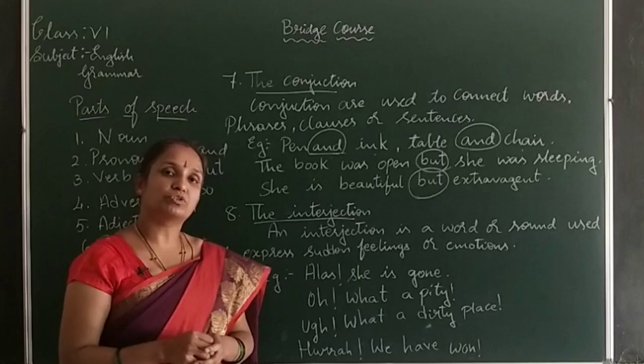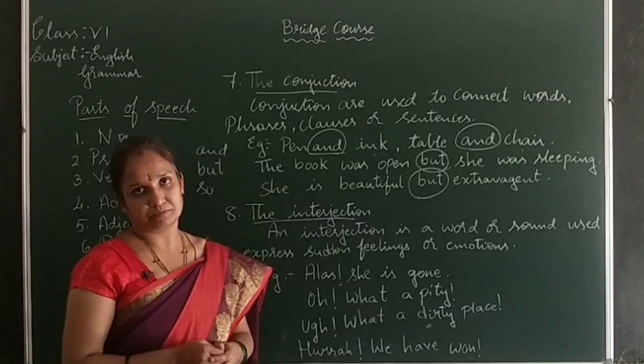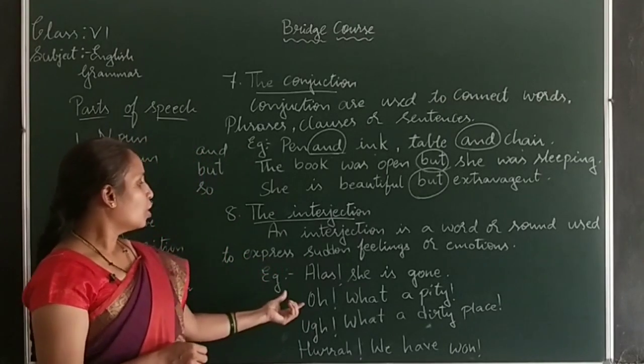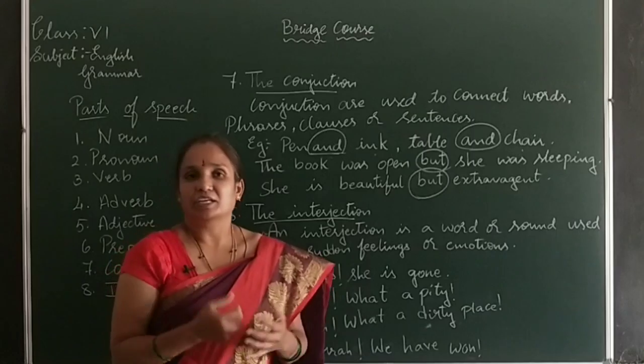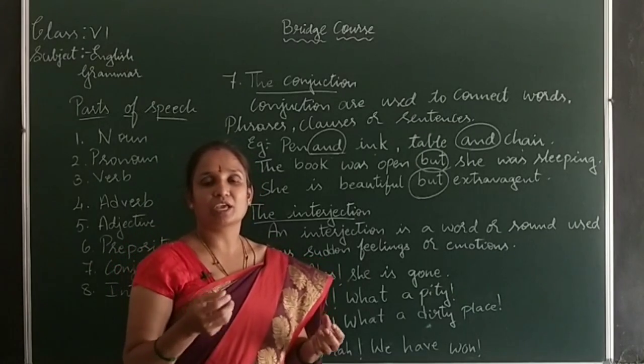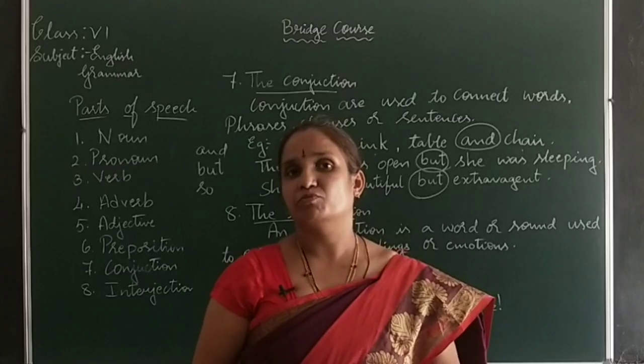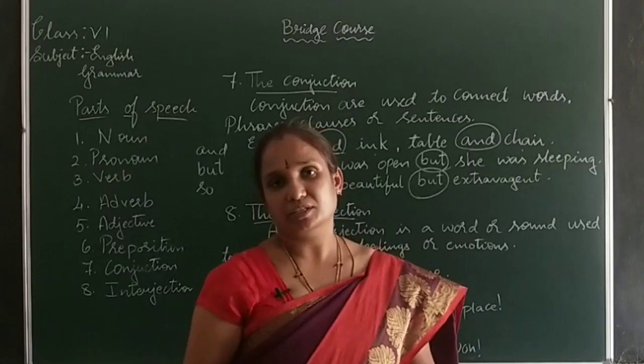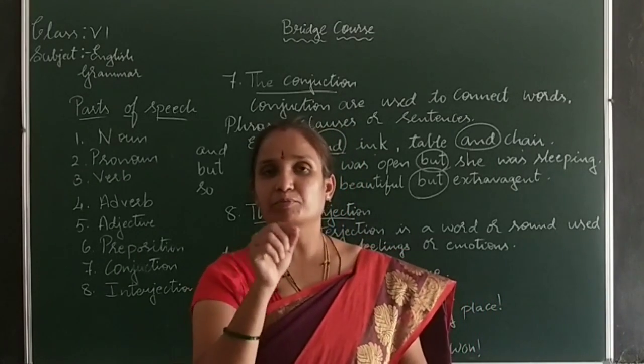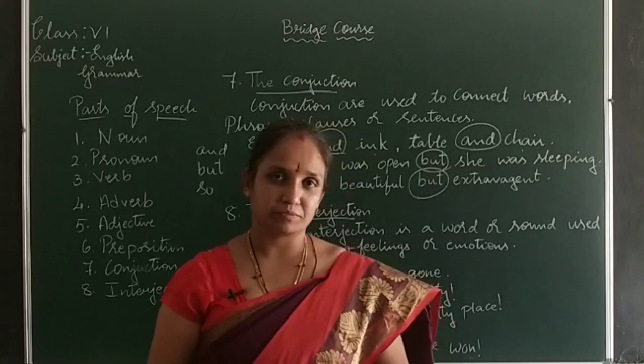Alas is used as a sad expression. Next: Oh, what a pity! By showing a doll, by pointing out something, we express, what a pity.